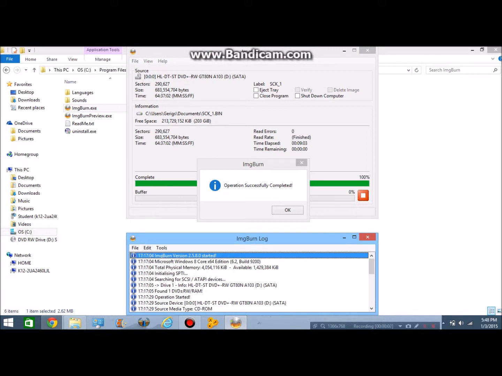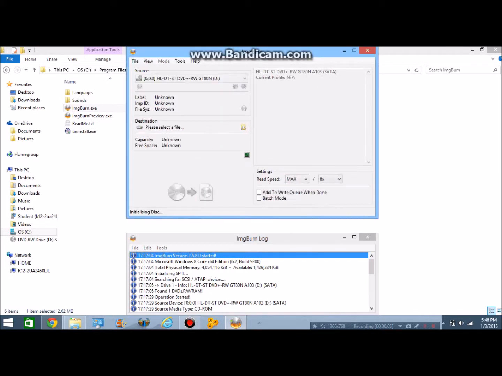Now that that's finished, just click OK. Now we can take that first disk out and put in the second disk. And for the second disk, we're just going to do the exact same thing. So while that does its copying, I will pause the video as soon as that gets up here.